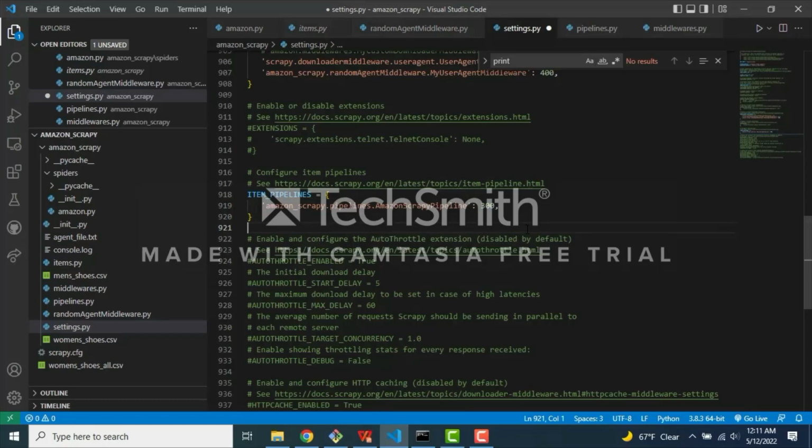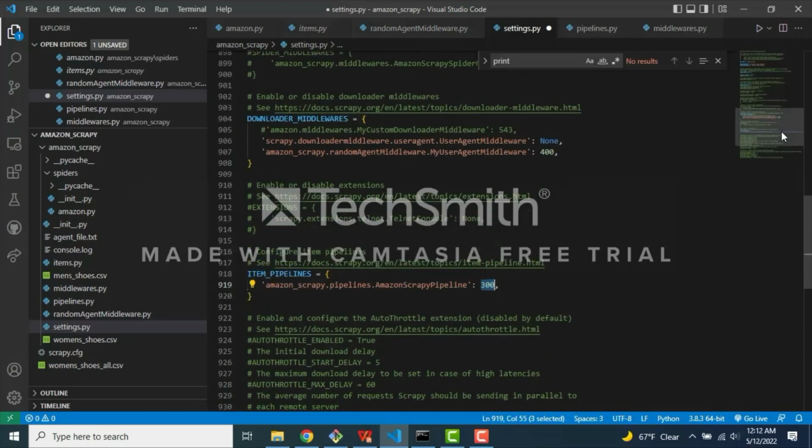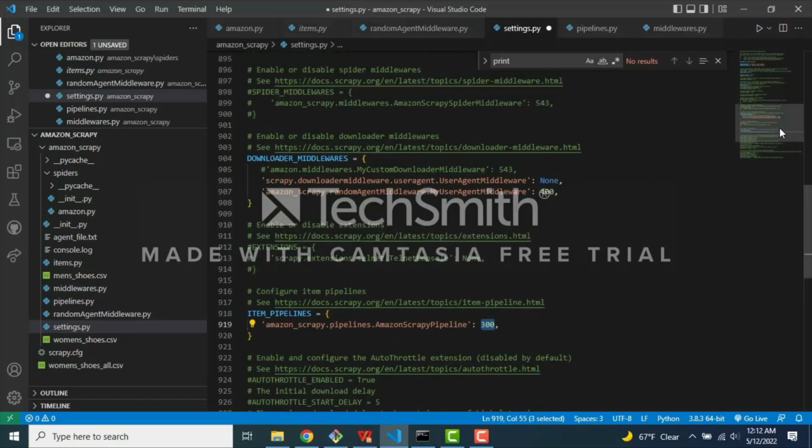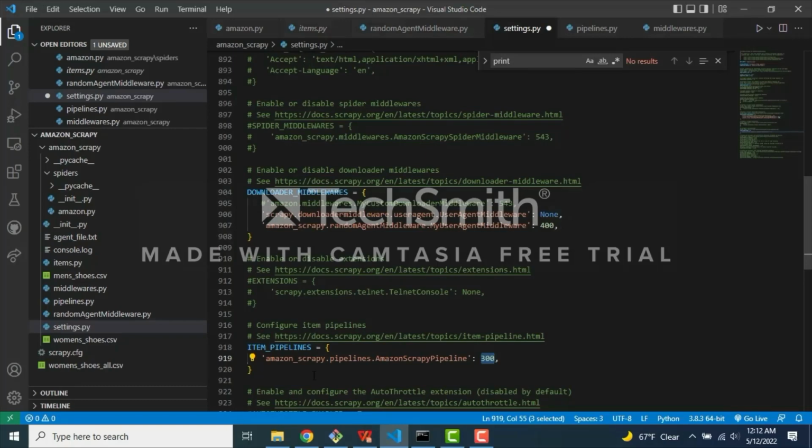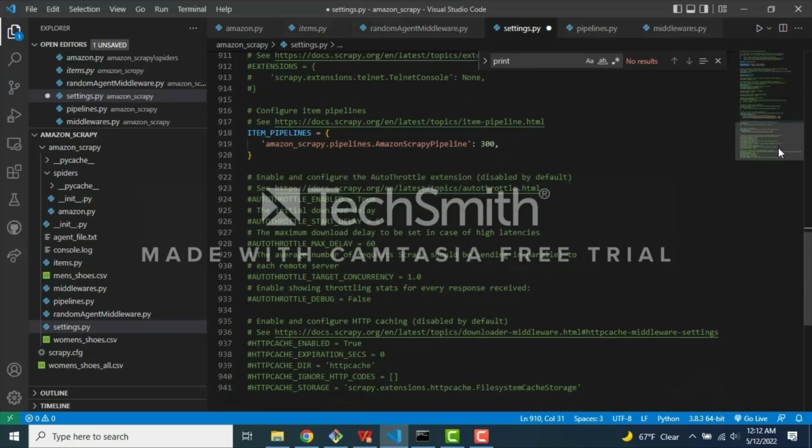It is what we give it whenever we want to run things in a specific order. So 300 would mean that it runs after all the other previous lower numbers. So we would run the pipeline, for example, before the downloader middlewares. And I'm going to be talking a little bit later about what the downloader middlewares are, as well as the random agent middleware that I have here.